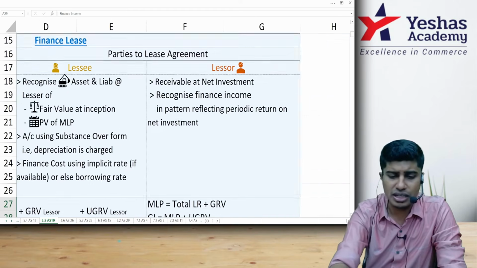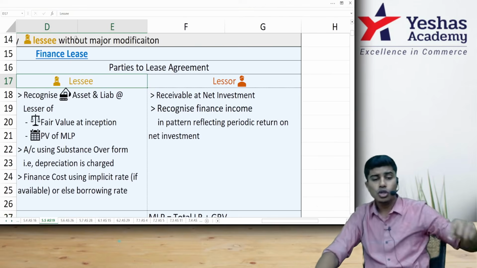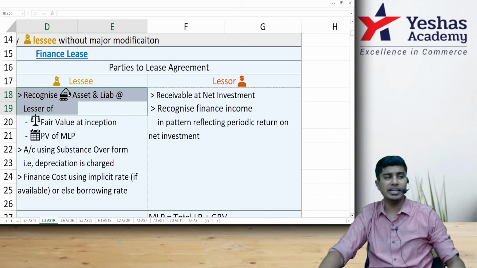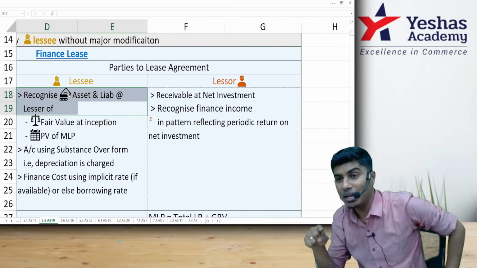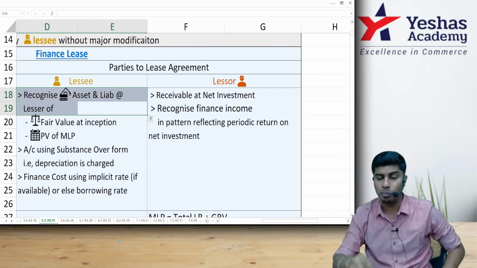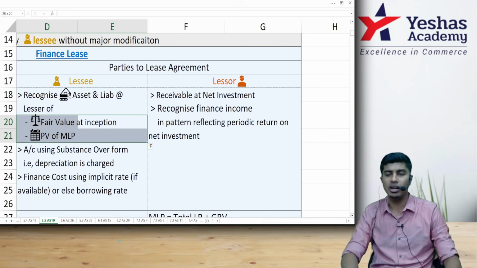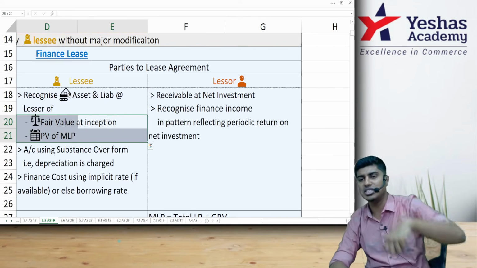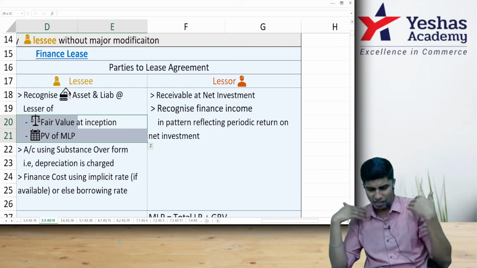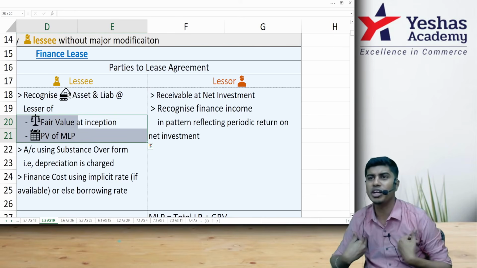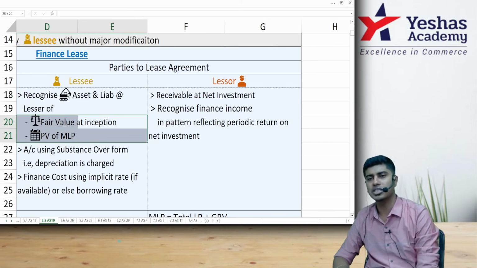And the point for discussion is parties to the lease agreement. Let's see the one who receives the asset. You should record the asset and liability. Asset is the lease asset that you got. Liability is the money that you owe me, that you would have to pay. So you record the asset and liability at the lower of these two things. One, fair value of the asset at the time of inception, basically like the cash price of the asset. If you say you don't want lease, I will give full money, give me the asset, what money do you want? If you ask, I'll tell one price. That is fair value at the time of inception.